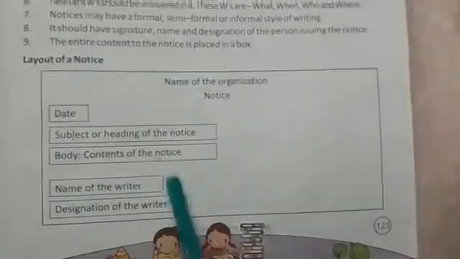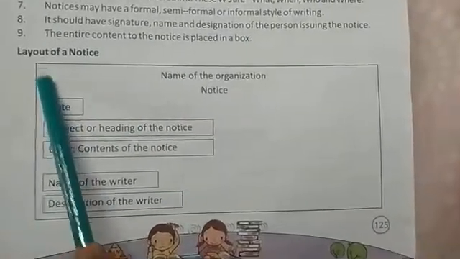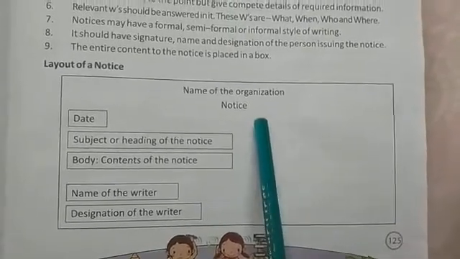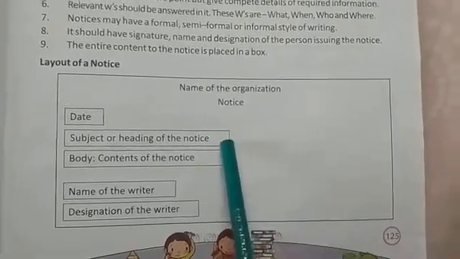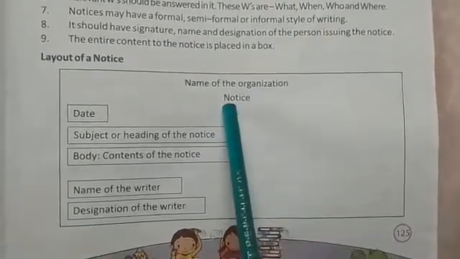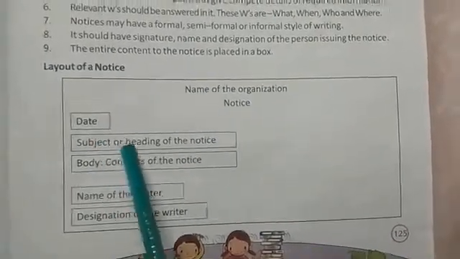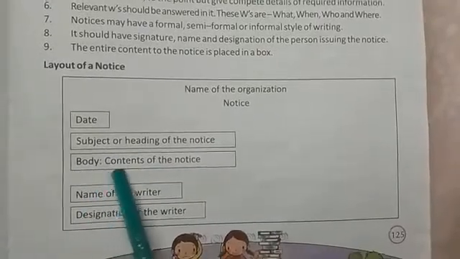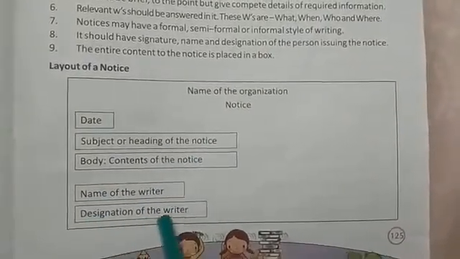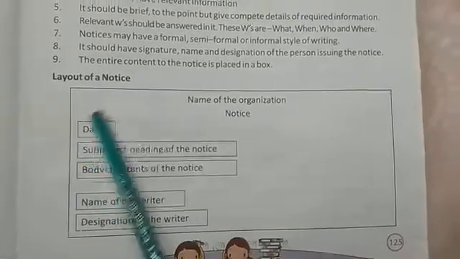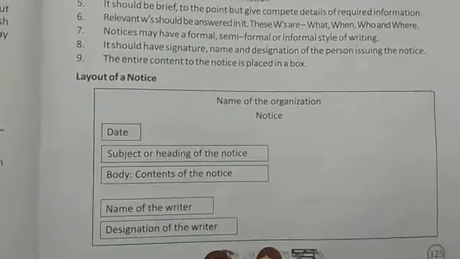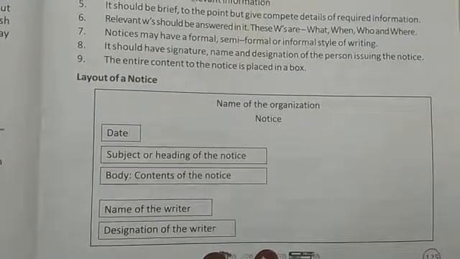See, the structure is given, the layout of the notice is given in a specific manner so that it can be clear to you. Name of the organization, then in the middle notice, date, subject or heading of the notice, body content of the notice. After that, name of the writer and designation of the writer. So this is the complete layout of a notice. You have to write the notice in this particular order.